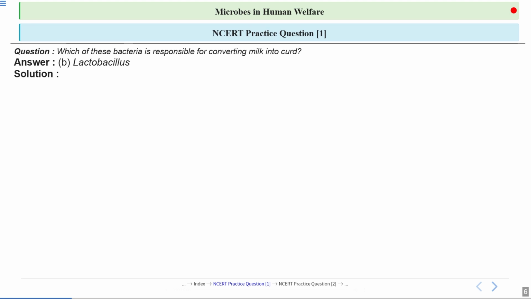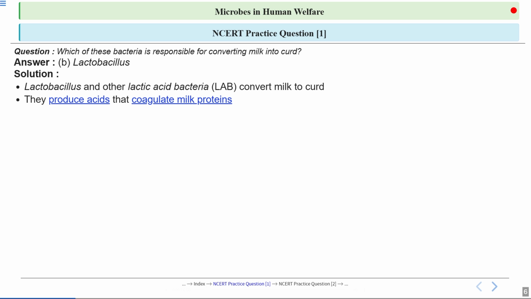Let's have a look at the answer. Option B, Lactobacillus, is the correct answer. The main bacteria involved in converting milk to curd is called Lactobacillus. It is a lactic acid bacteria. These bacteria produce acid. Lactic acid bacteria perform lactic acid fermentation, so they produce acid, and this acid coagulates the proteins present in the milk.